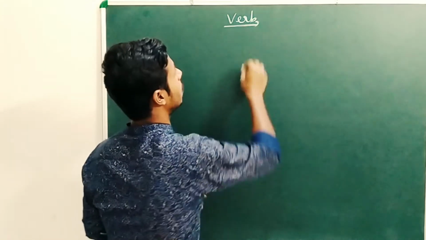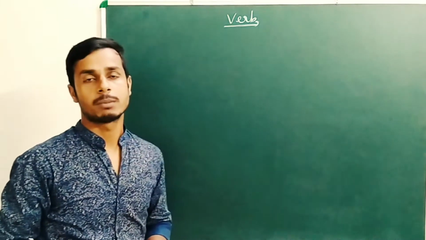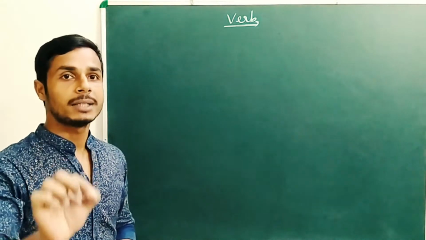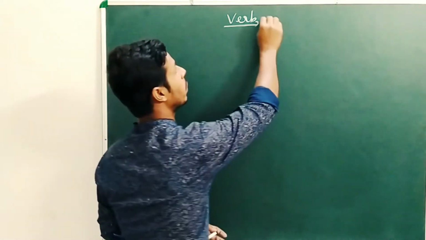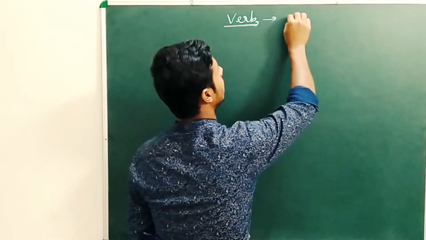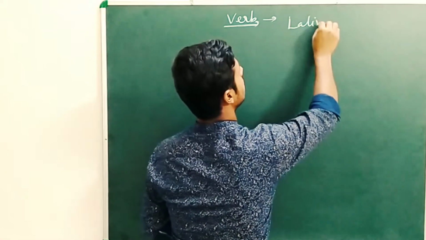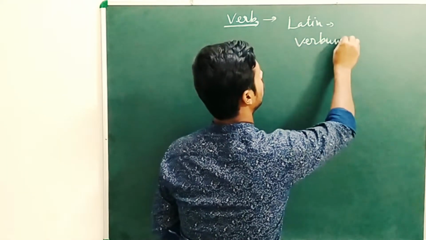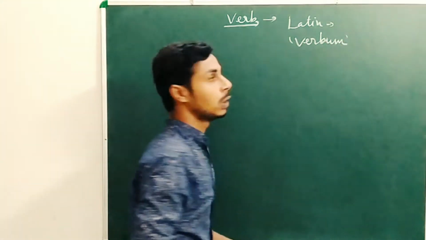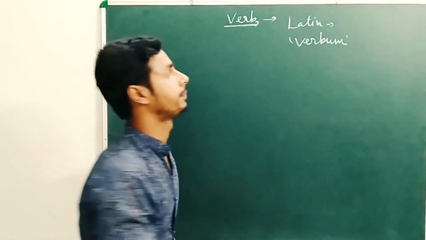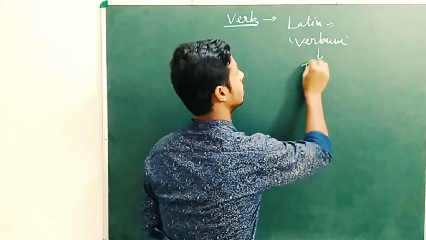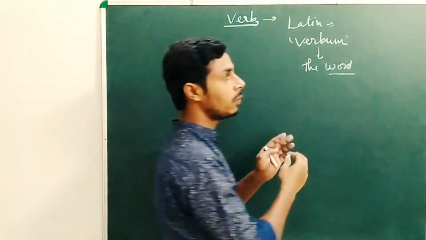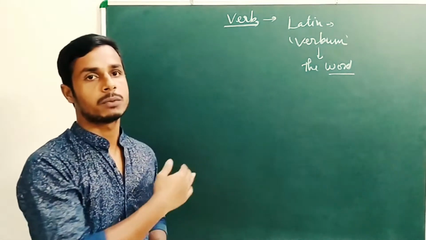First of all, we shall learn what the verb is. Friends, the word verb came from the Latin word verbum. Where did the word come from? The word came from Latin verbum. Verbum means the word.